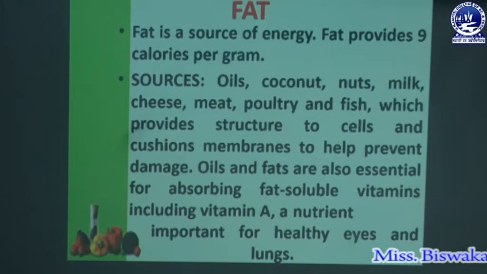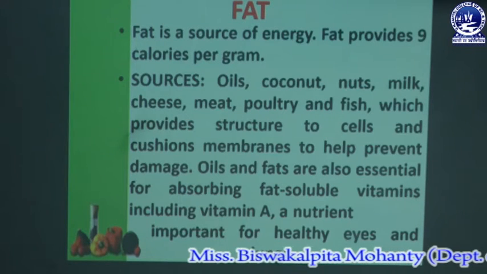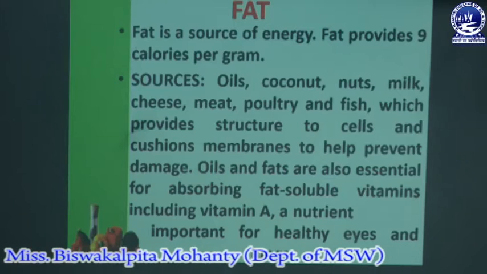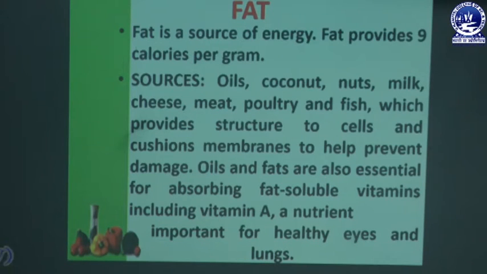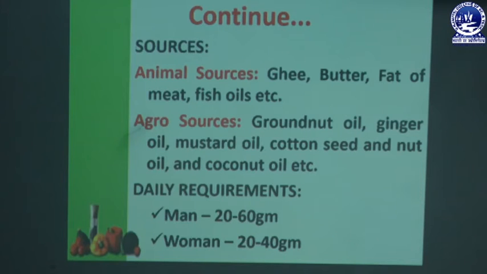But only a small quantity is needed, so we should limit fat. Animal sources of fat are ghee, butter, fat of meat, fish oils, etc.